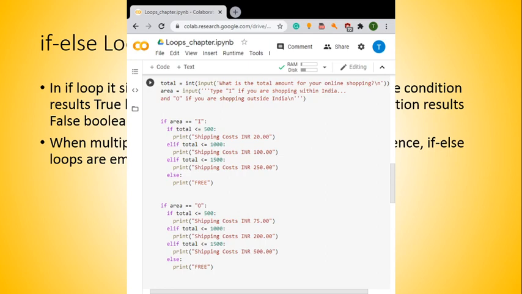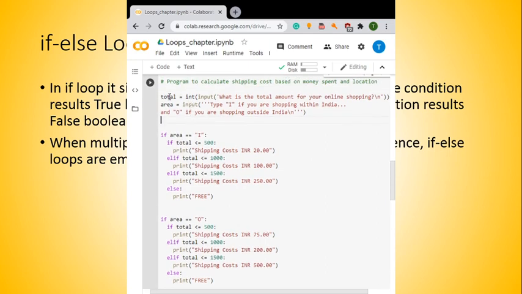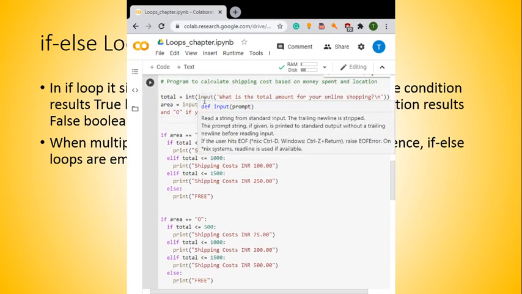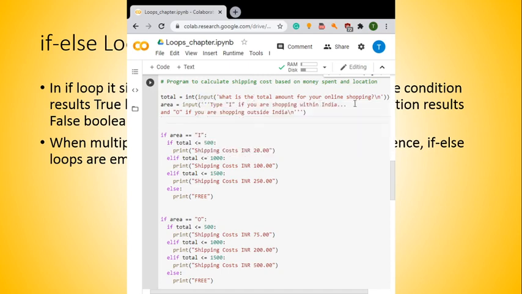As in the previous example, here I have asked for input from the user: what is the amount of your online shopping? The second is the area, meaning where the shopping is being done, whether within India or outside. If the area is I, the second condition I want to see is whether the total amount is less than 500, less than 1000, or less than 1500, or else if it is something else, the cost is more than 1500.